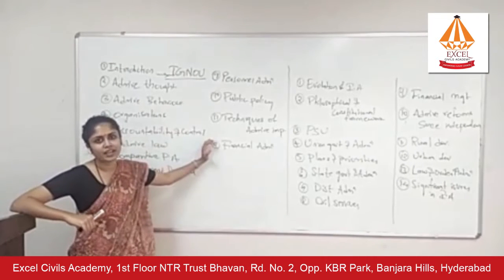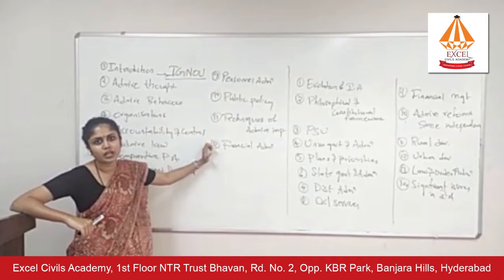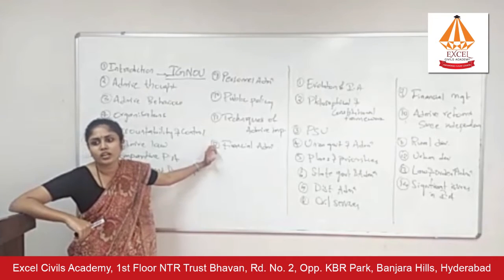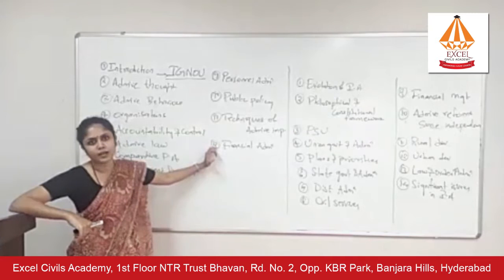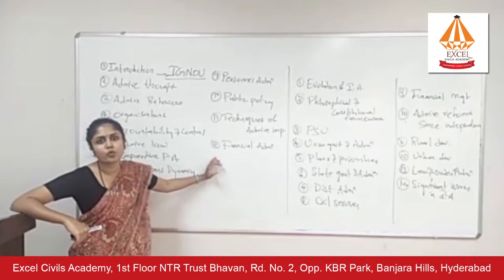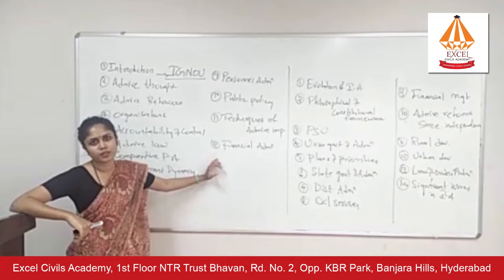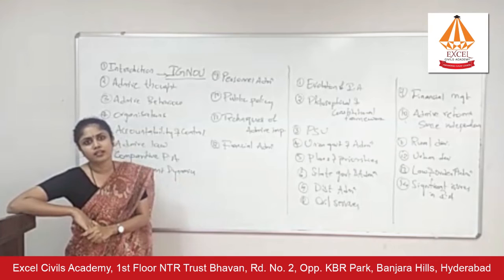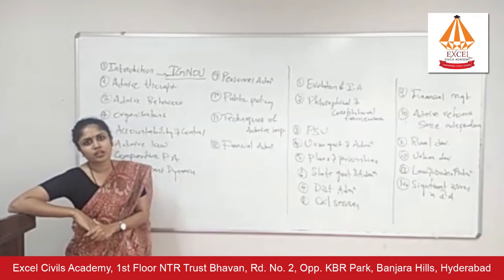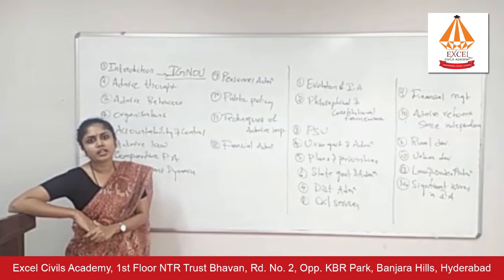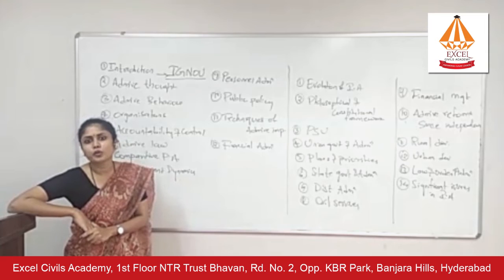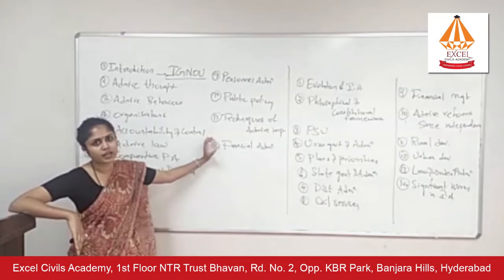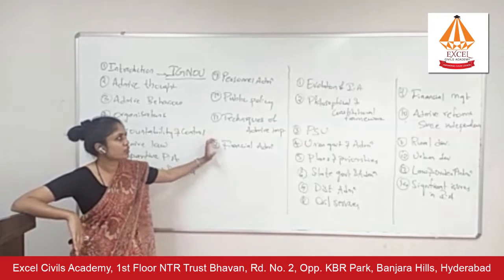Then you have chapter 12, financial administration. What are the different budget types? How do you make a budget? Which institutions are involved in budget formulation, right? And what are the ways that we can improve our budget formulation? What are the new models which have come up? For example, whenever you hear our finance minister's speech, you would keep hearing the word outcome budgeting or output budgeting, right? Or gender budgeting, right? So all these topics would get covered in financial administration.